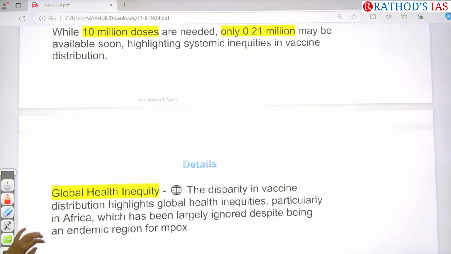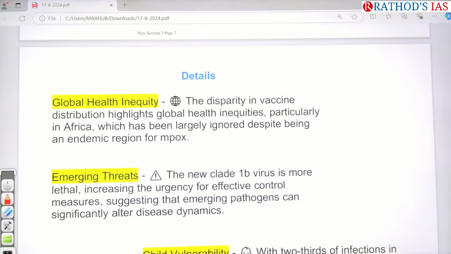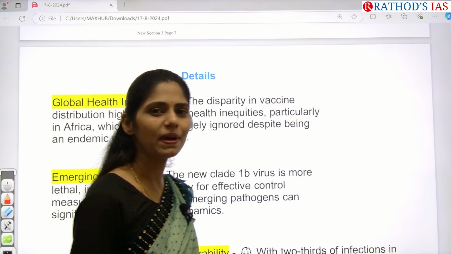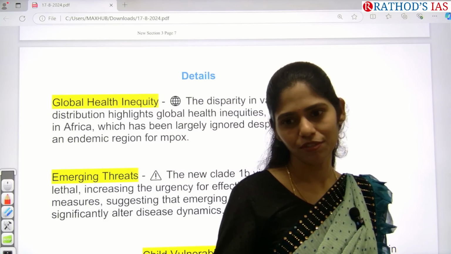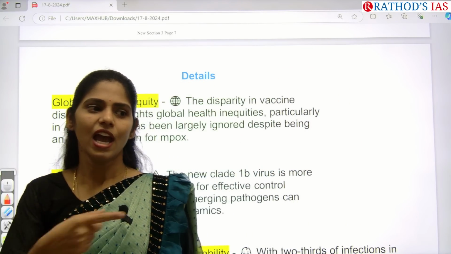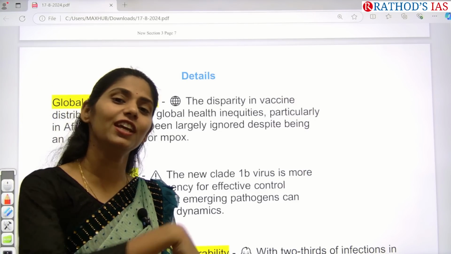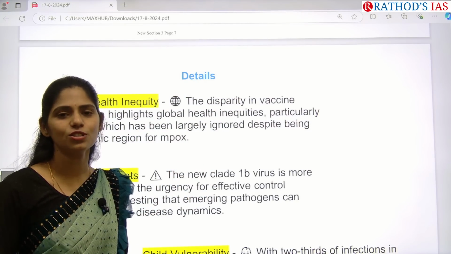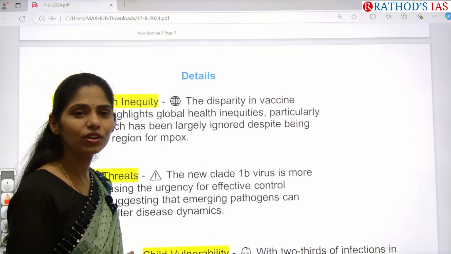So this article is saying that it is a global health inequity. That means if you see countries like the US or UK, Japan, China, if they have this type of disease, within days they will develop as many vaccines as they need, and they will even be exporting to other countries also. But what happens in Africa? There is a health inequity we can see here.